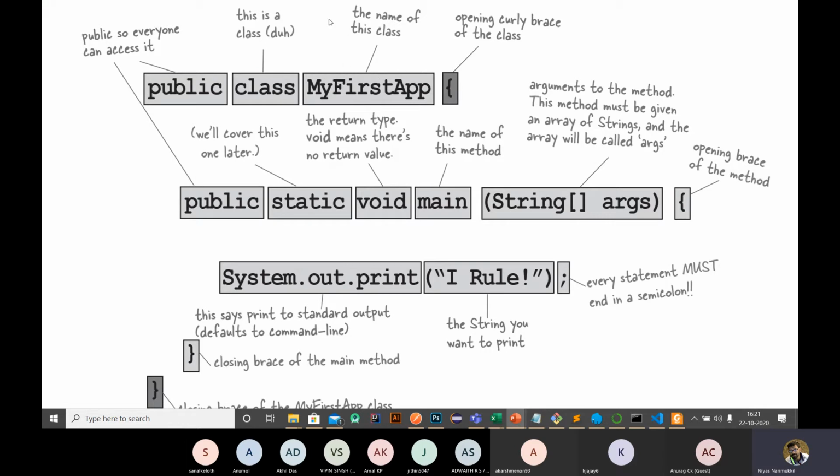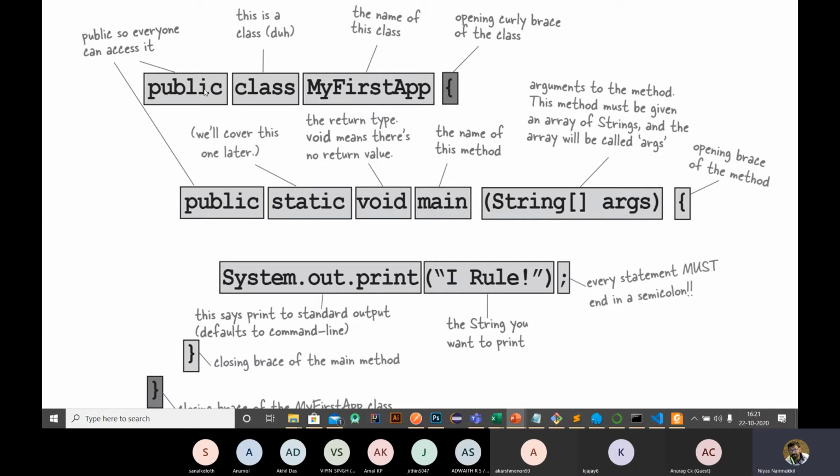You can use any kind of name, but this is the preferred one. It must start with a capital, and if there are other words, the starting letter of each of those words is also capital. So we are using public class, then the name of the class, and after that the open brace.